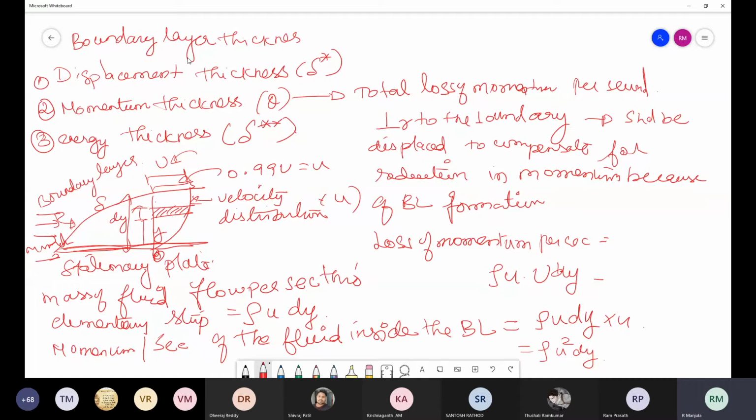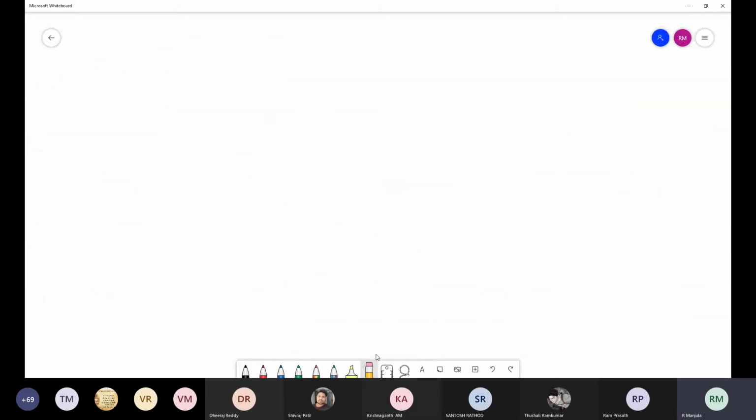Rho into small u into capital U into dy minus rho into u square into dy. Okay, so rho into small u into capital U is nothing but the momentum before the boundary layer formation, and rho into u square into dy is the momentum within the boundary layer. Now what will be this? On simplifying this, you will be getting